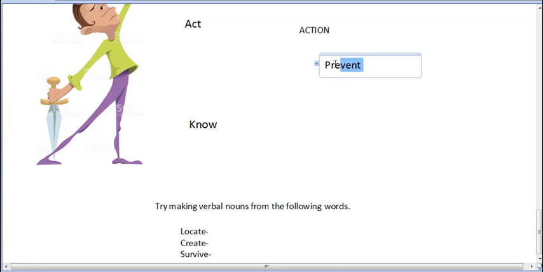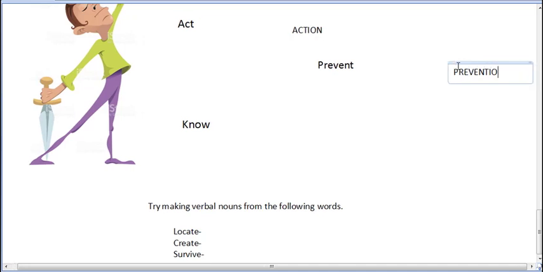Similarly, I will take another verb, prevent, and I will add a suffix to it, and what will the suffix be? ION. So the word prevent becomes prevention, which is also a verbal noun. Now the third verb, know.